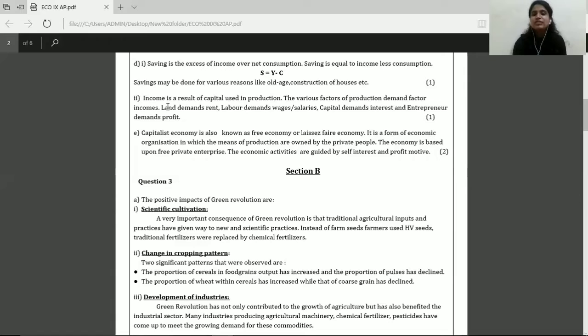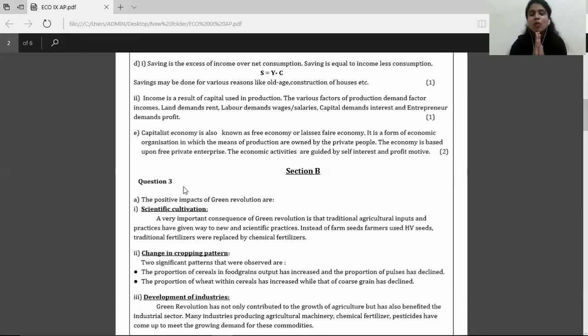Now the last part of this question, that is question 2E, is what do you understand by capitalist economy? Again, you can write this in your own words. Just make sure that a few important keywords are there. Laissez-faire economy or free economy are the keywords. Factors of production managed and owned by private people. This is a key point. It is based on free enterprise, guided by self-interest, profit motive. So these are the important words that have to be included in your answer when you are asked to explain the meaning of capitalist economy. So if at least self-interest, profit motive, owned by private individuals, even if these 3 keywords are there, then you've earned your 2 marks.